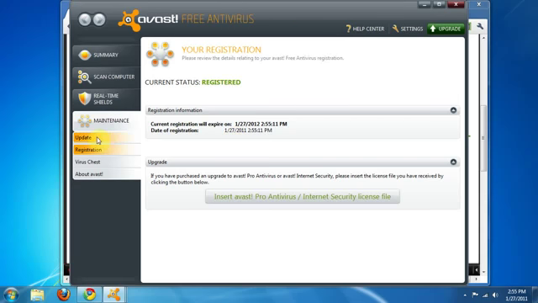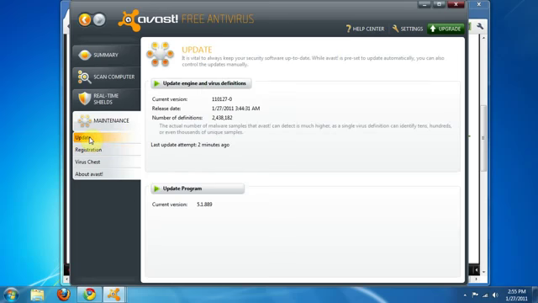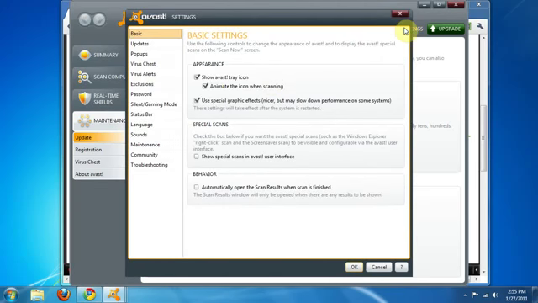Hitting the update button right here. And everything looks like it's good to go. And I would recommend changing a few small settings. You'll find that there's this really frightening voice that tells you you have a virus or that the virus definitions have been updated. So I'm going to turn those off. I also usually turn off this little thing, animate, use special graphics when scanning. I don't really need that. That is up to you whether you want to leave that on or not.